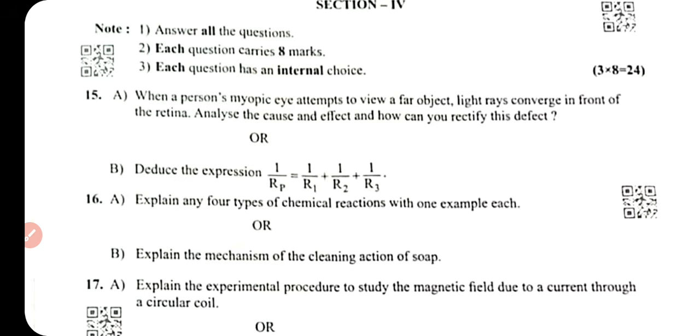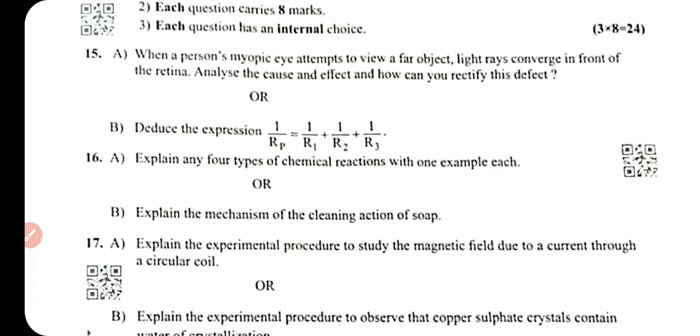This is a myopia topic question. And the internal choice: derive 1 upon Rp equal to 1 upon R1 plus 1 upon R2 plus 1 upon R3. This is a derivation of the parallel combination of resistors.